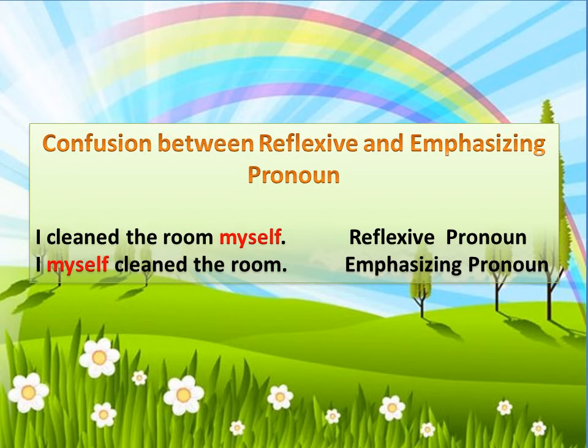So here myself is an emphasizing pronoun because it emphasizes more on the subject that I myself did this work. So here by changing the position of myself, we have changed the pronouns. So whenever the pronoun is placed after the subject and before the verb, it becomes an emphasizing pronoun, and if the pronoun is placed after the verb, it becomes a reflexive pronoun. So this is the basic difference between them.